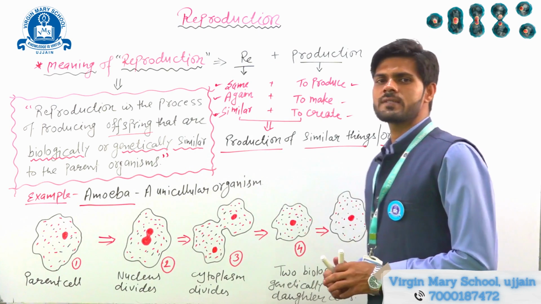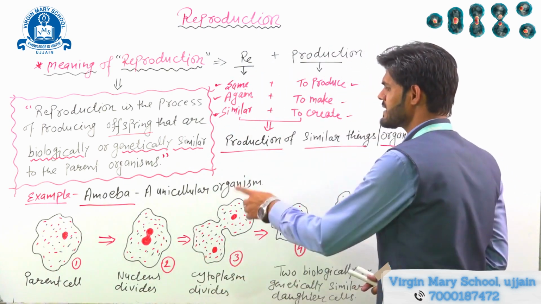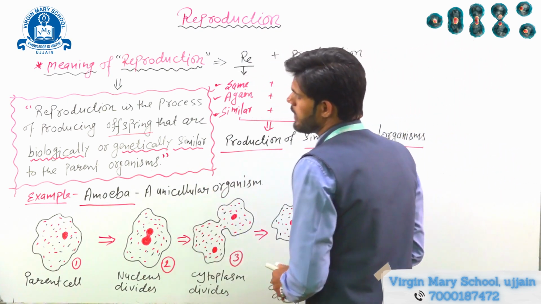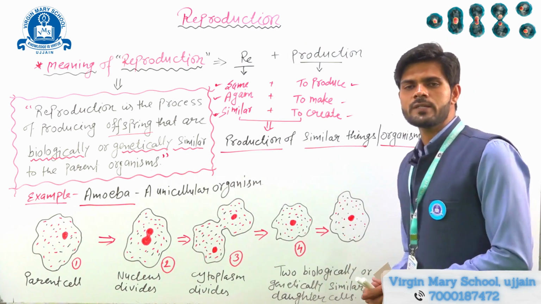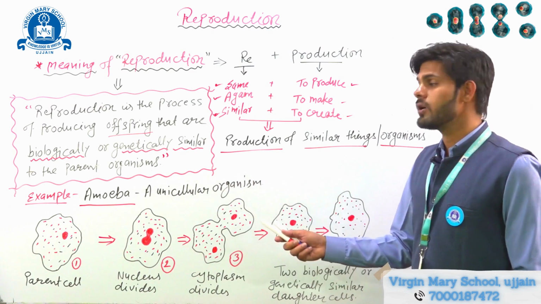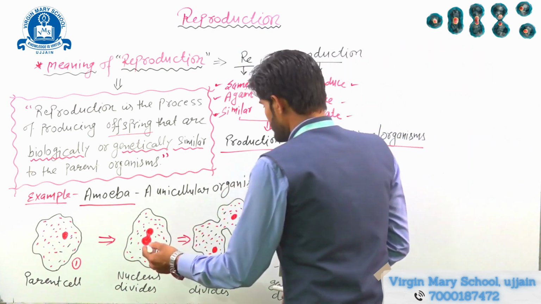Let us understand by the help of amoeba. You must have seen or heard about amoeba. Amoeba is a unicellular organism. It is found in water, especially in pond water. Amoeba performs the process of asexual reproduction, that is called binary fission. By binary fission, amoeba produces its young ones.